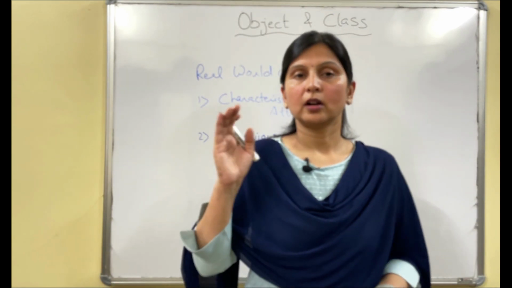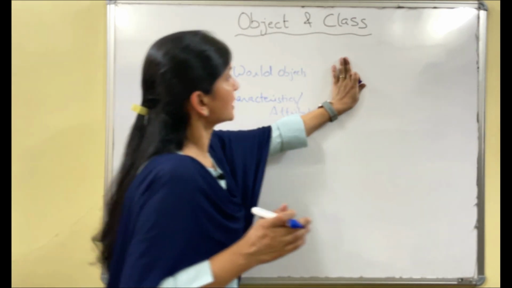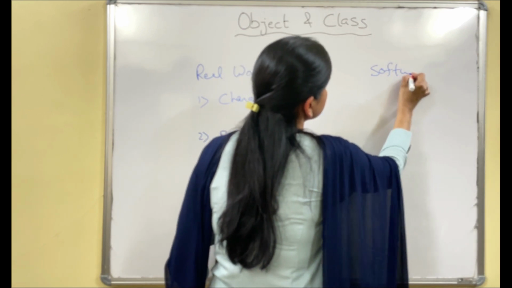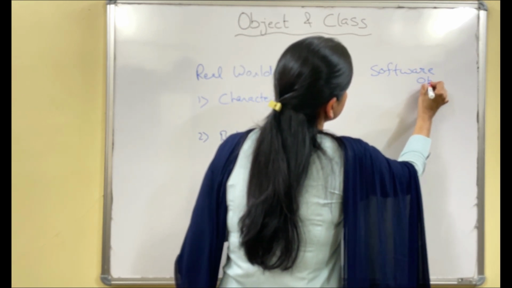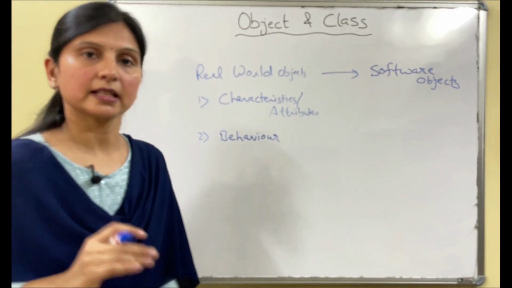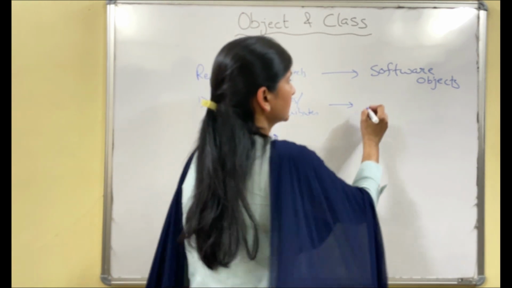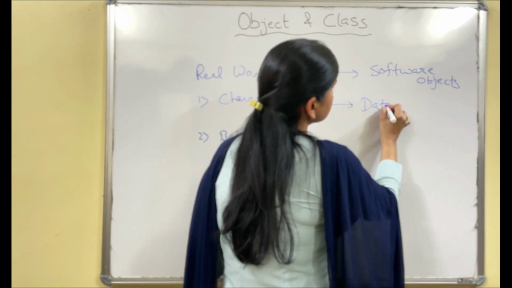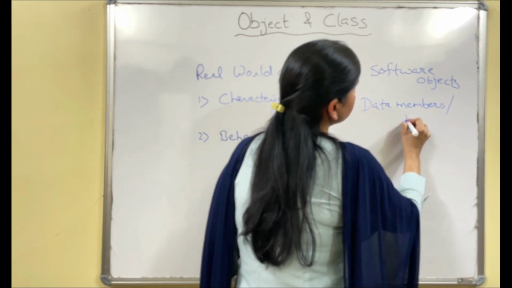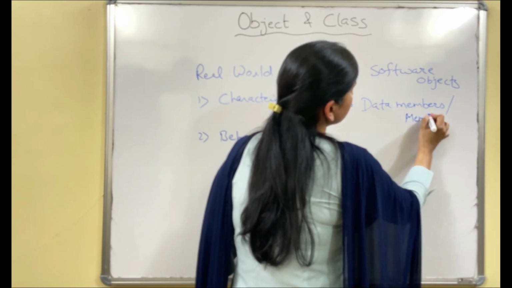Now if we see in programming, these real world objects are referred to as software objects, and these characteristics are referred to as data members or member variables.